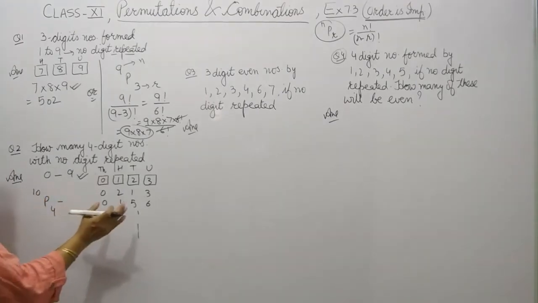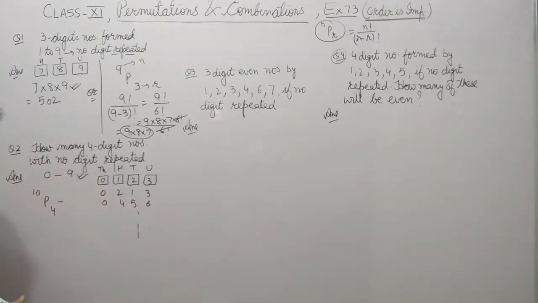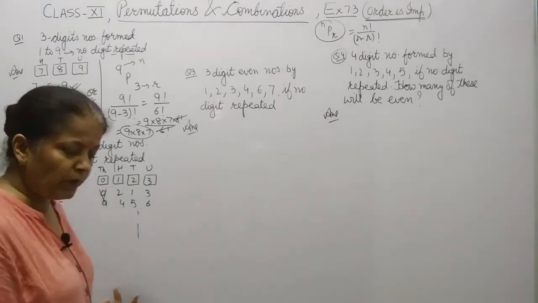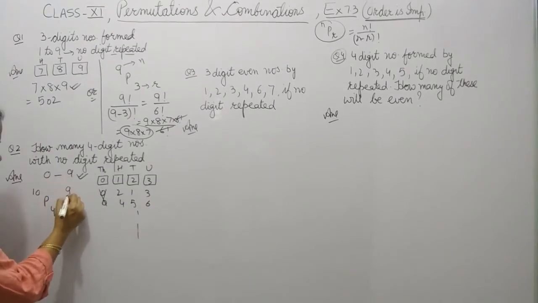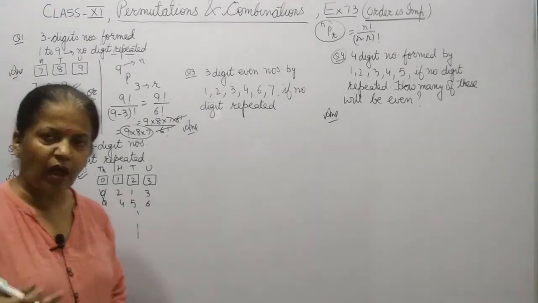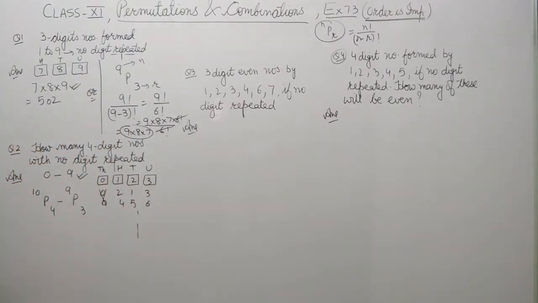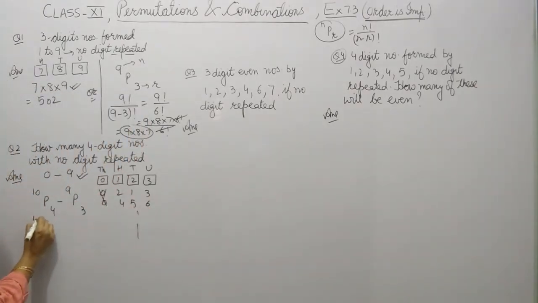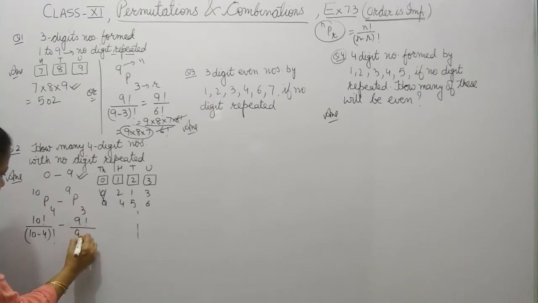Out of 10P4 we have to delete, we have to subtract the 3-digit numbers. So these numbers starting with 0 should not be there. So what should be the total number now? Tell me. So the total number will be 9. Out of 9, how many do we have to take together? These 3. So 9P3.